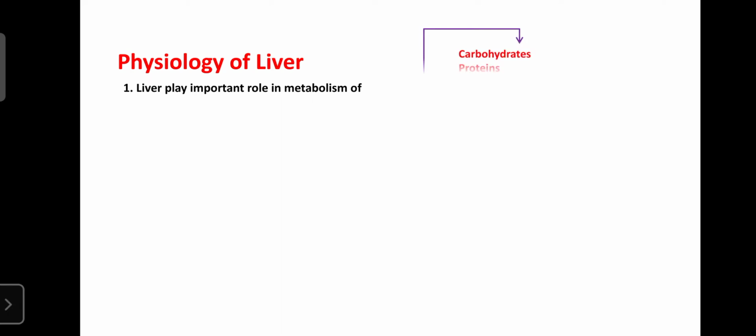Now we can go on to the physiology of the liver. The first function of the liver is to play an important role in metabolism. The liver is mainly involved in the metabolism of carbohydrates. The liver has both catabolic as well as anabolic activity in the metabolism of carbohydrates, proteins, and fats, and it is also involved in the synthesis of vitamins, hormones, and the catabolism of many drugs.